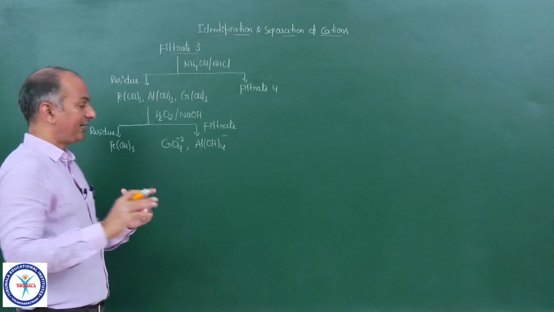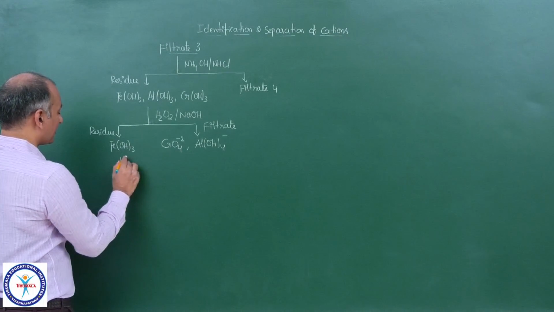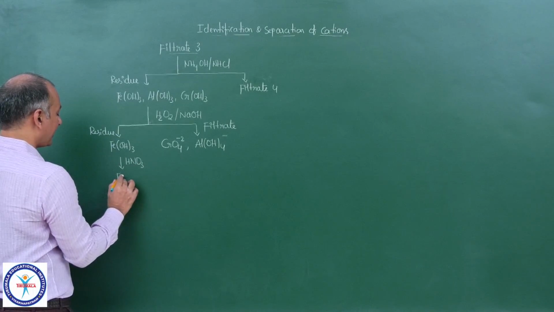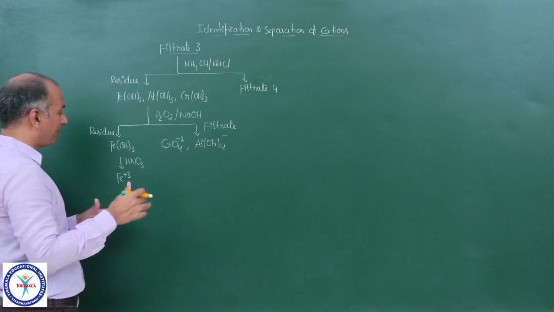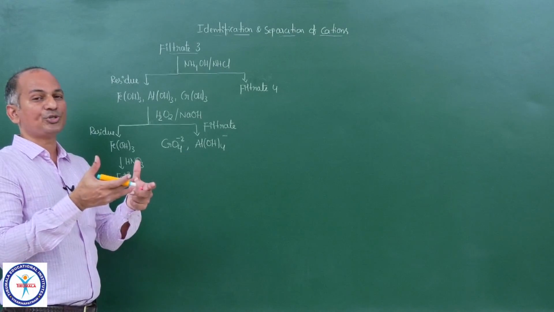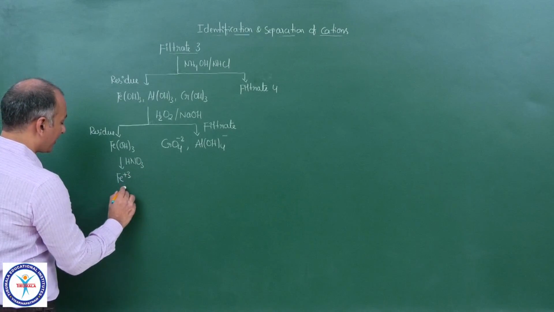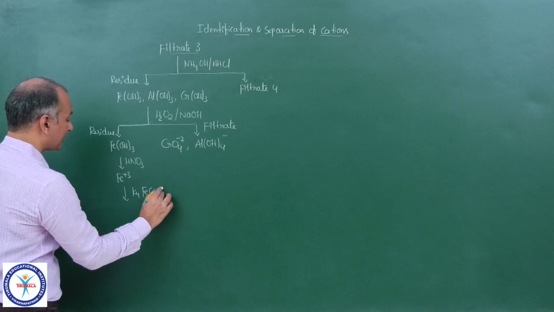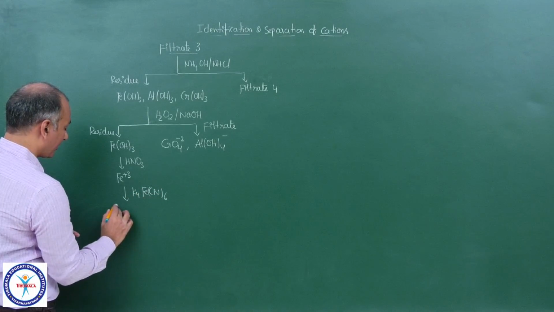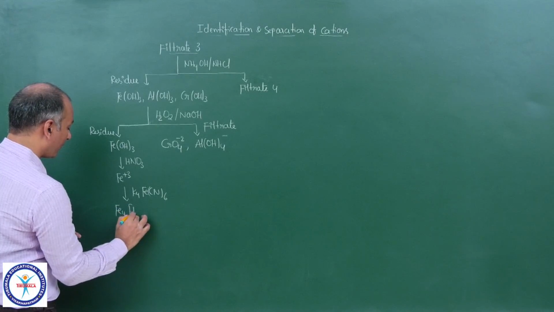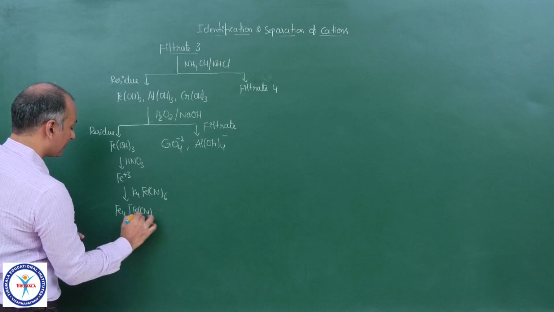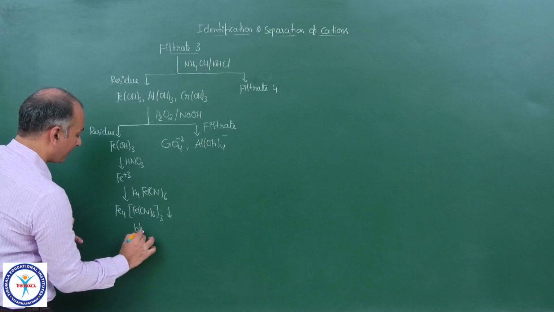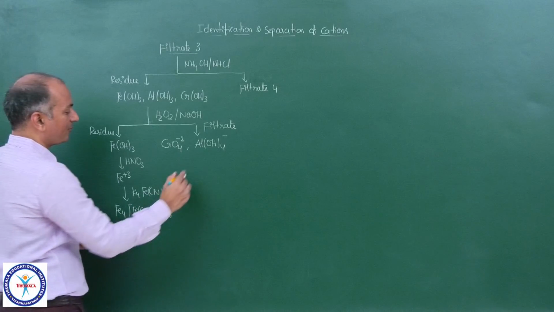Now if you want to confirm it, you can treat first with HNO3, which converts this Fe(OH)3 into Fe3+. That Fe3+ is brought into solution so that you can do further tests. Now if you add K4Fe(CN)6 to this, you will get Fe4[Fe(CN)6]3, a blue colored PPT, and with this Fe3+ is confirmed.